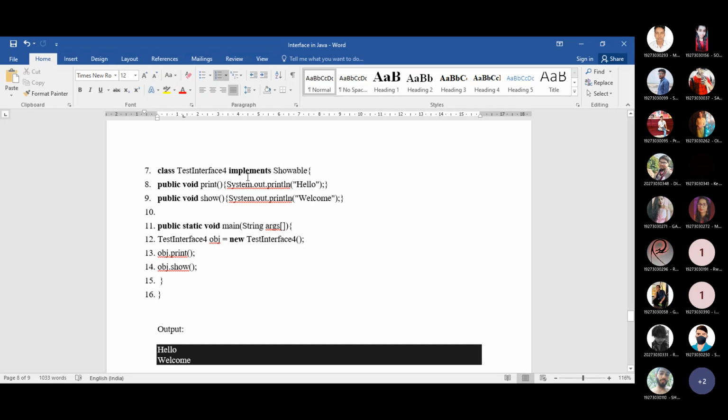This is the main point, that whenever you use the concept of one interface extending another interface, at that time it is the main responsibility of the child class to implement all the methods of both interfaces. Otherwise, there will be an error. So this is the whole concept of interface. Just go through these notes, and if you have any doubt, you can ask me in the chat box as well as in my WhatsApp group.